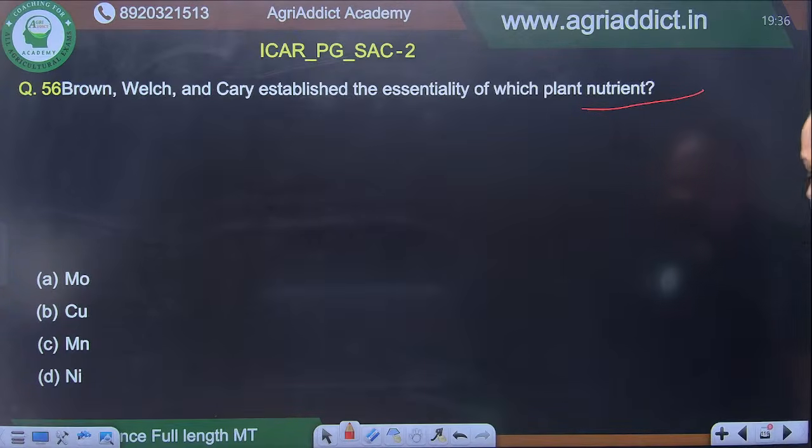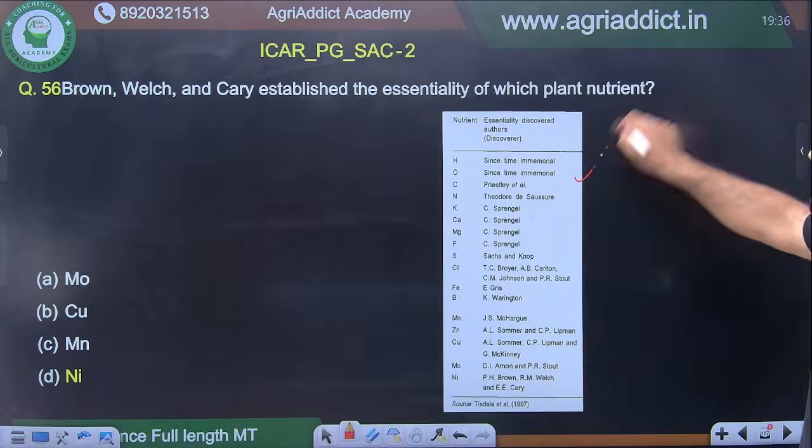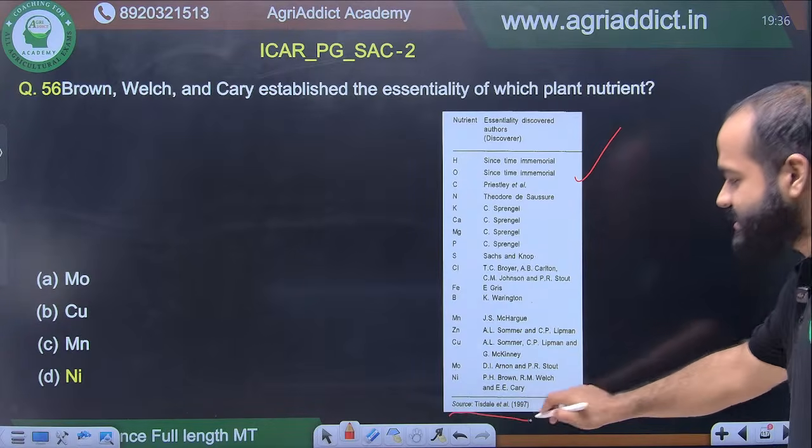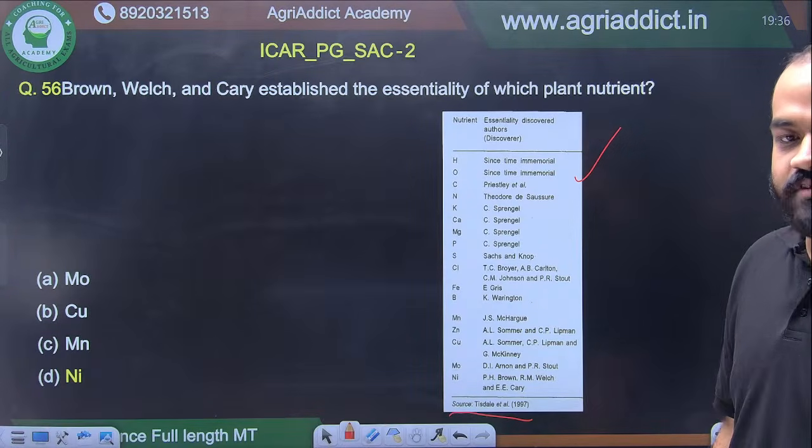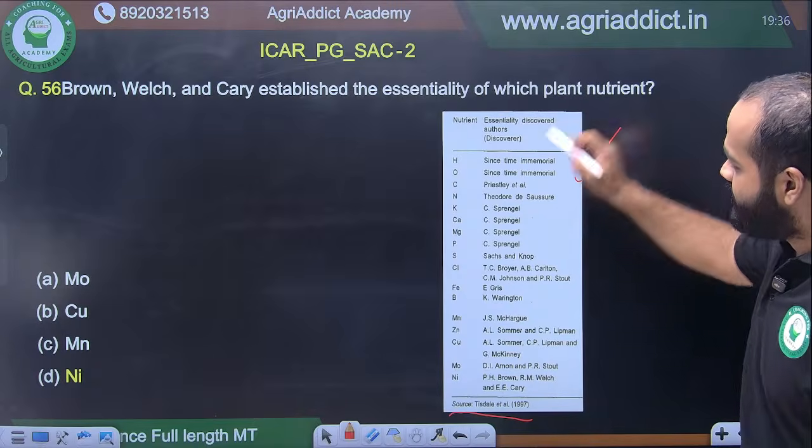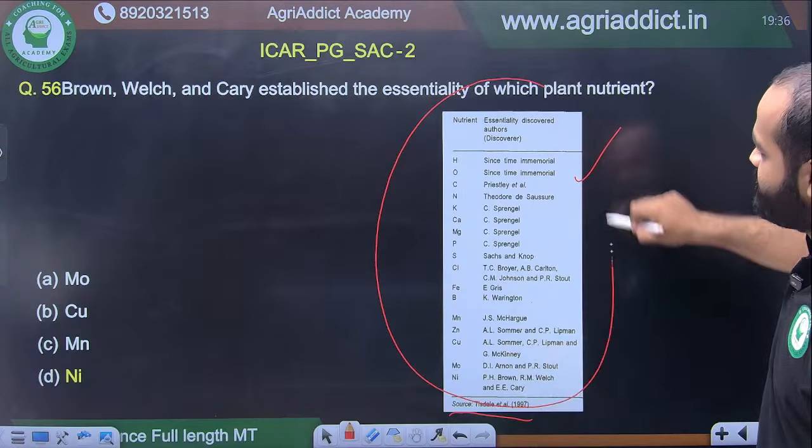I can see option D. Yes, you are correct. This I have taken from old IEEES. Actual source is Tisdale. This you will find in any book. Old IEEES, new IEEES, Tisdale, everywhere you can see. You have to remember these two columns definitely.